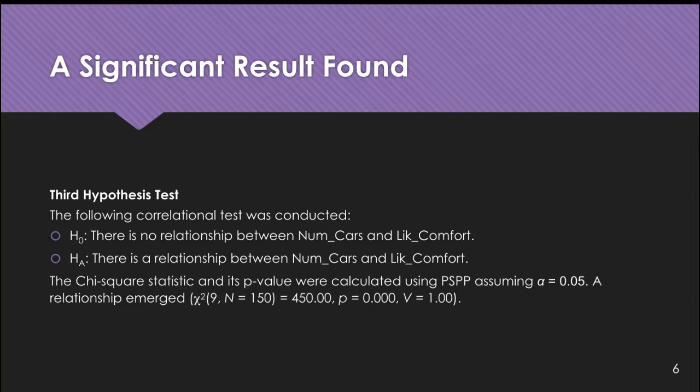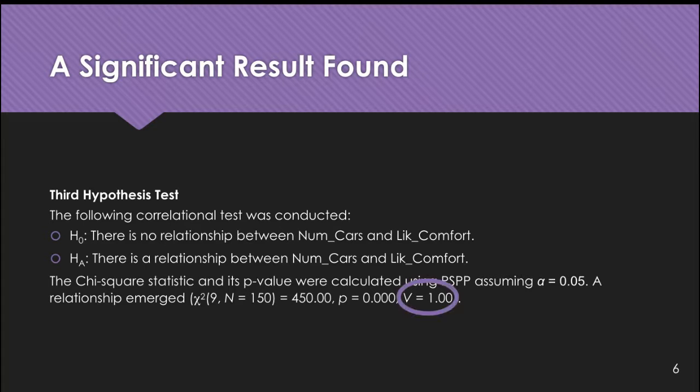Using PSPP and assuming a significance level of 0.05, the chi-square statistic of 450 and a p-value of 0.000 were calculated. Because the p-value is less than the significance level, we reject the null hypothesis and conclude that a significant relationship exists between monthly car payments and financial comfort level.